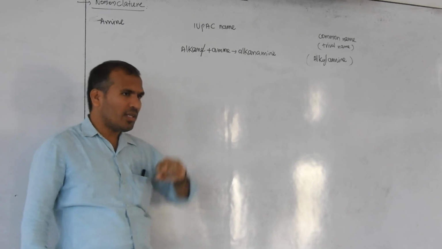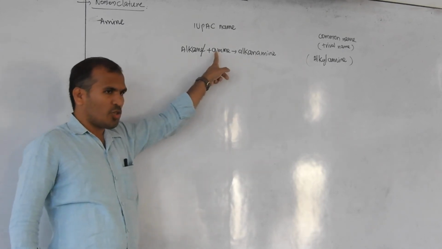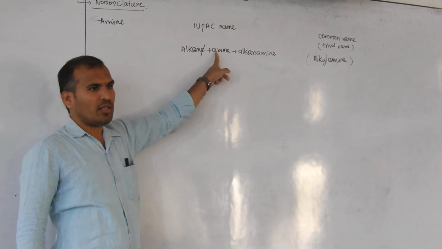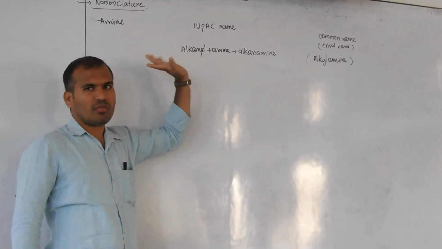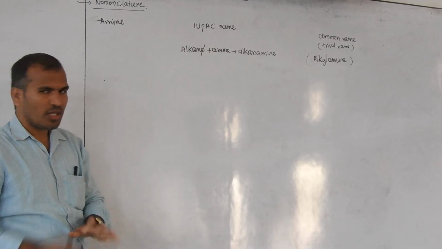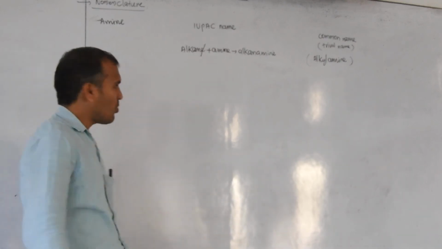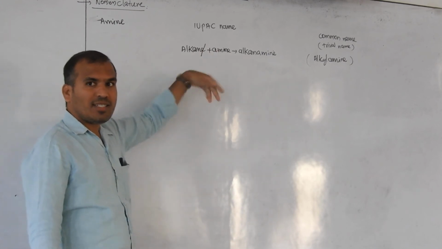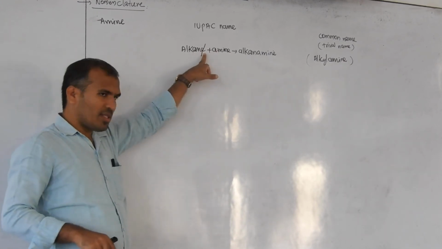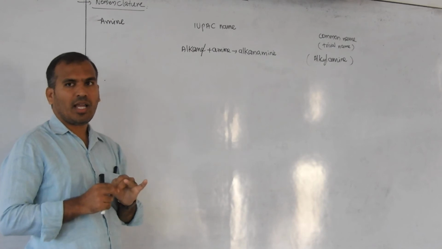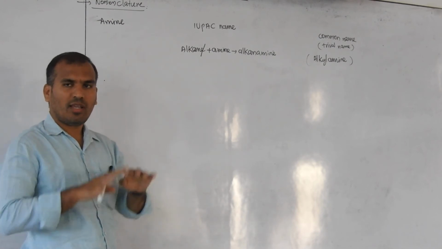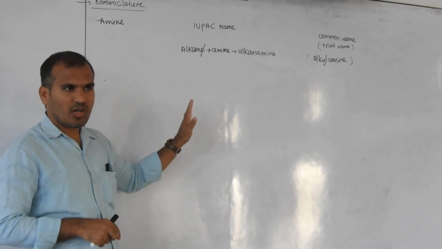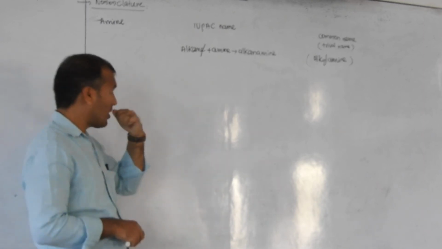And E will be removed when the next letter is A, I, O, U, Y. Here A is there, no? That's why E is removed there. That is already discussed in the competitive word, so I am not discussing any other extra points. E will be retained when, other than these letters, any other letter is there. For example, D is there. E will be present. So that is the concept.